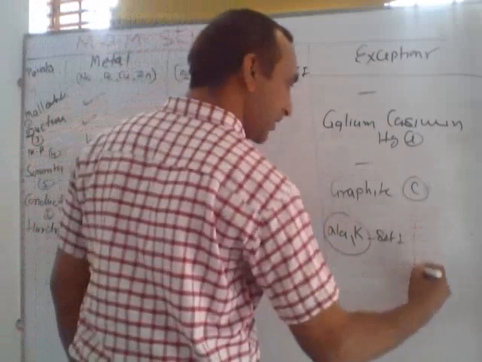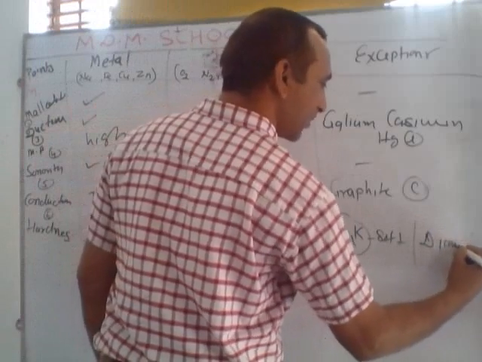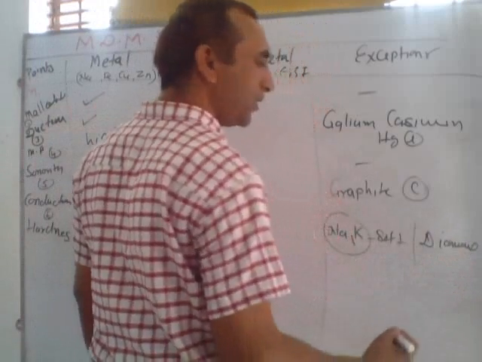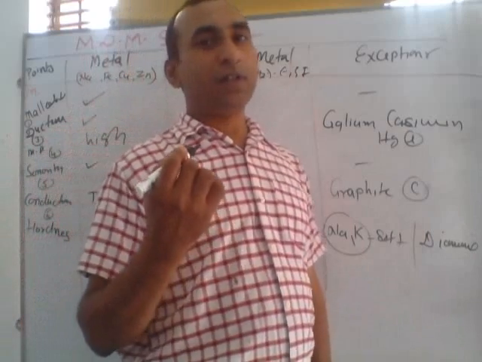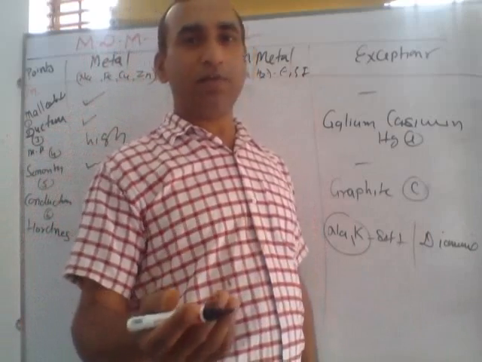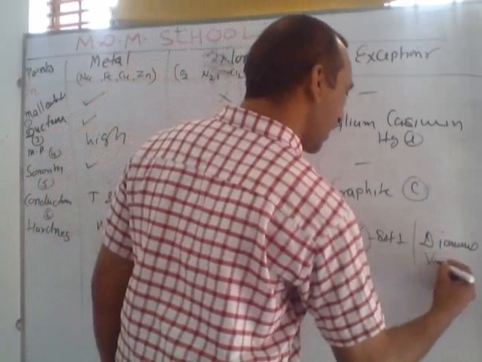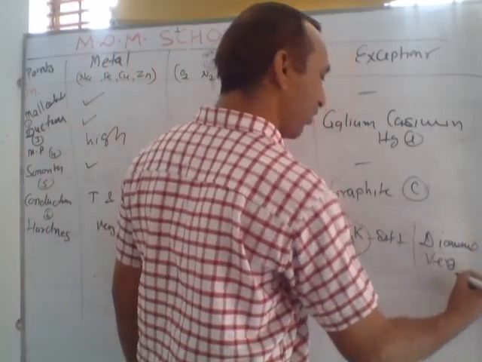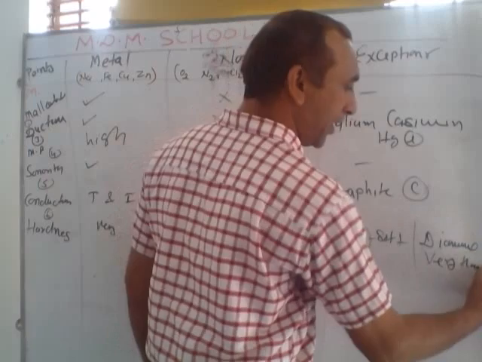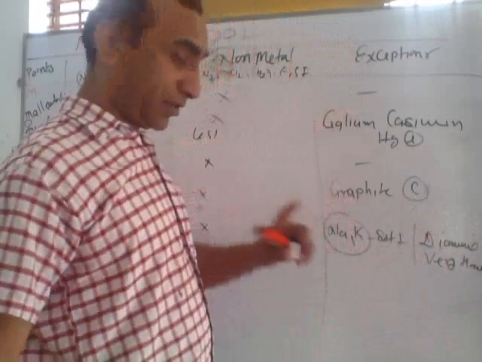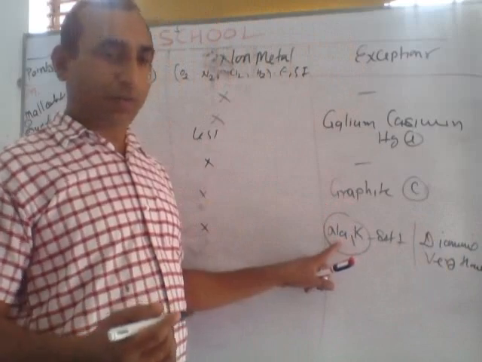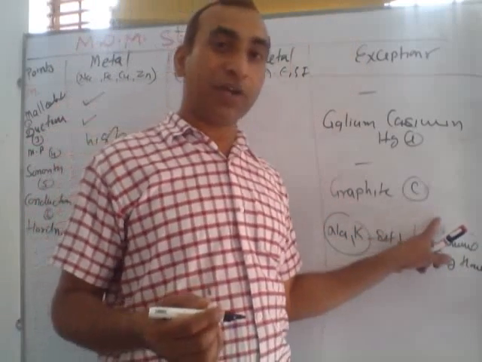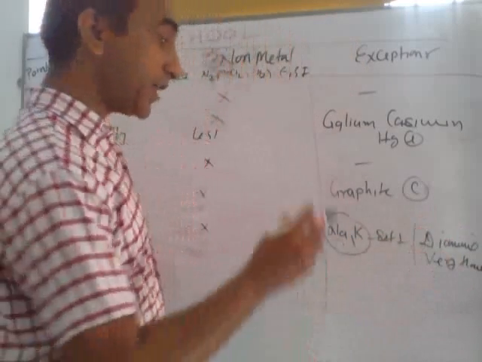But listen, another example, diamond. Exceptional case. Diamond is another allotrope of carbon. This is an allotrope of carbon, which means it is a non-metal, but it is very hard. Listen again: sodium and potassium are metals, they are soft, but diamond is a non-metal, and it is very hard. Exceptional case.